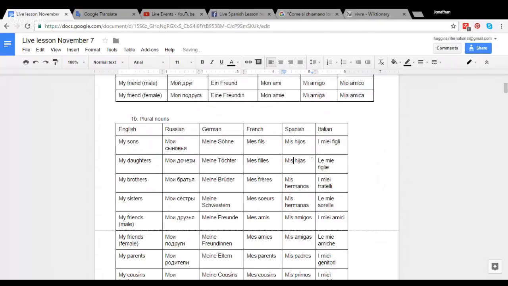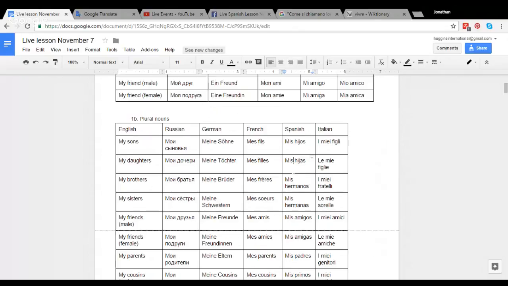mis is the plural. So mi in the singular and mis in the plural. So mis hijos is my sons. And Spanish also has the particular difference that when you use the masculine plural, it can also be a group of mixed gender. So this could be my children if you say mis hijos. So not only my sons, but it could also be my children.